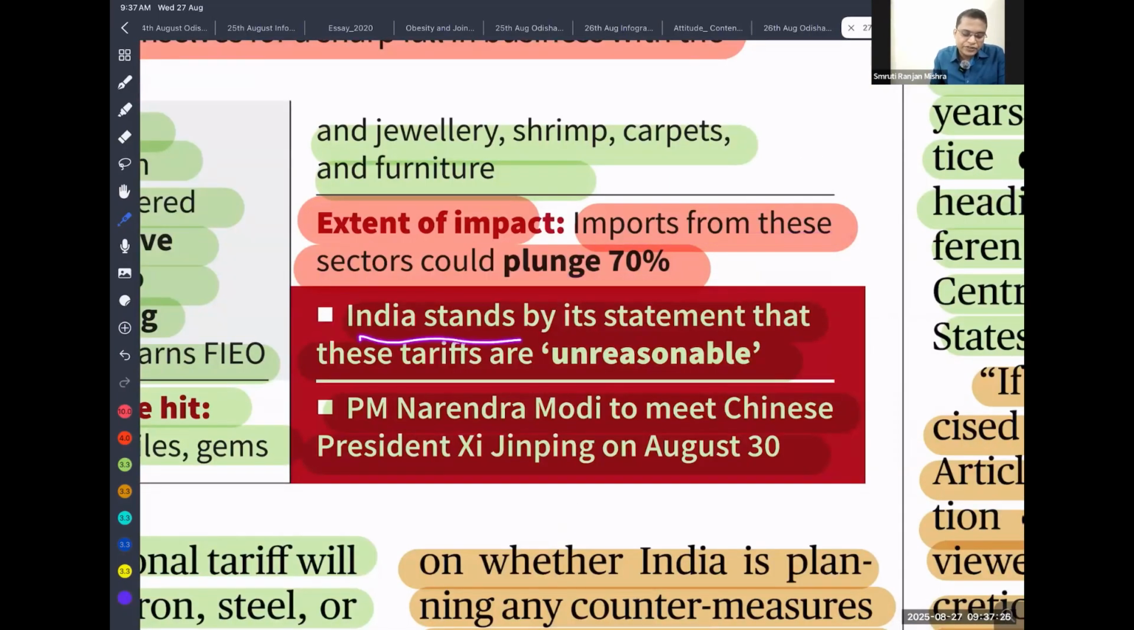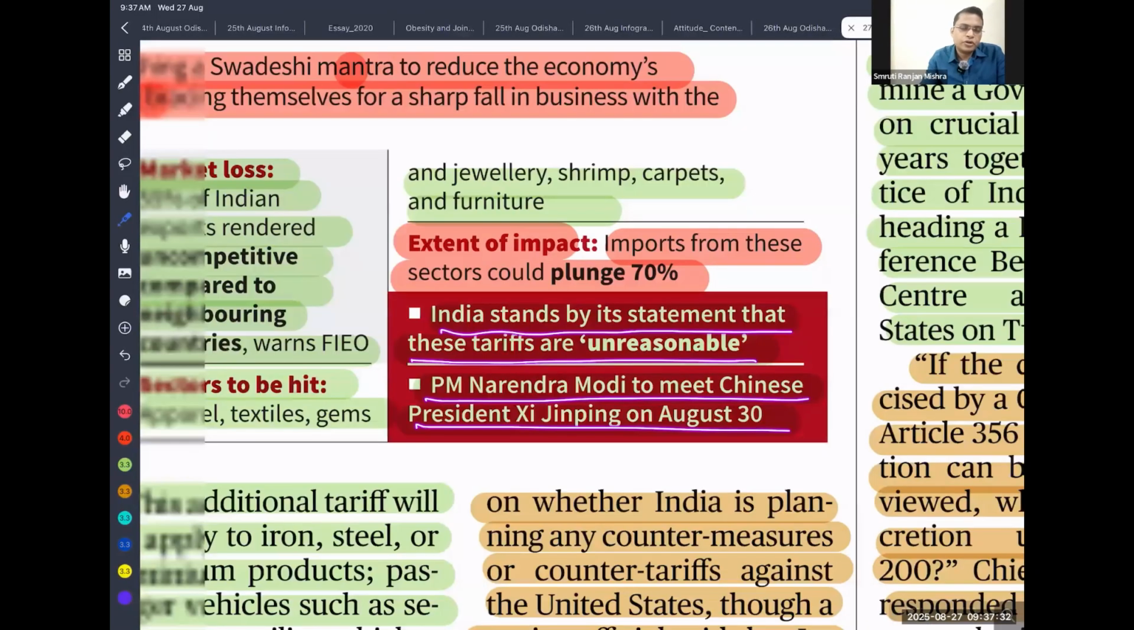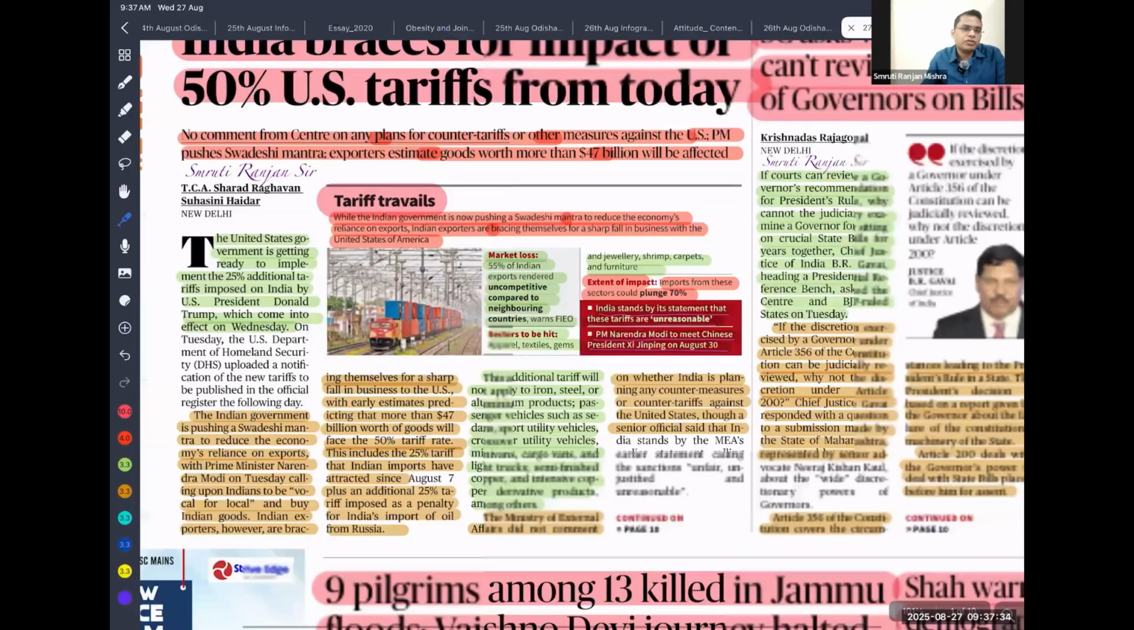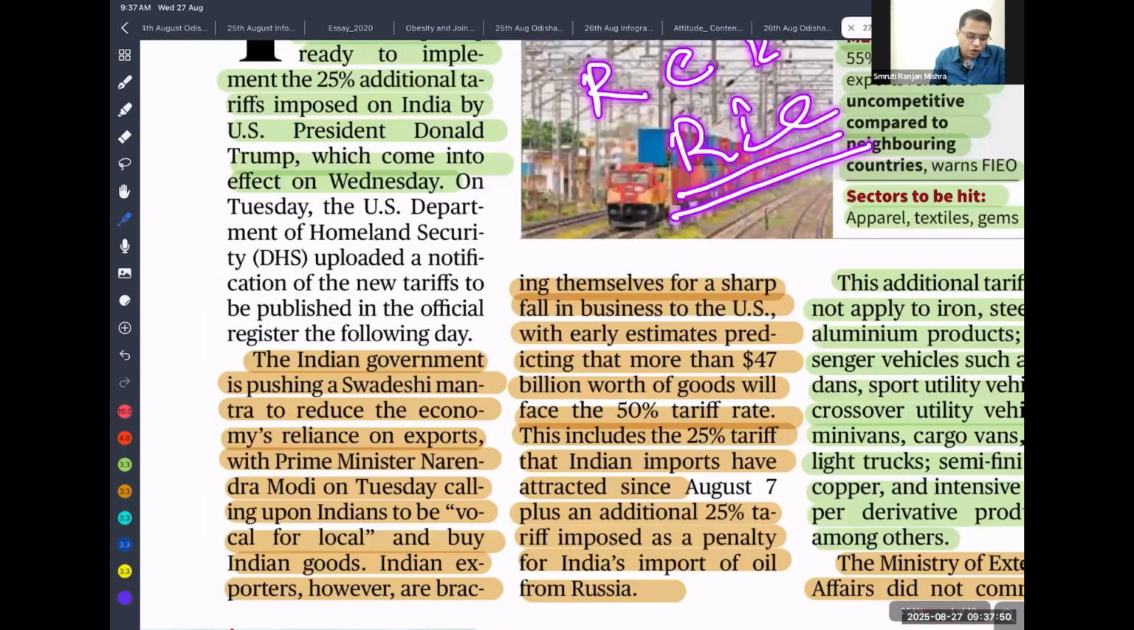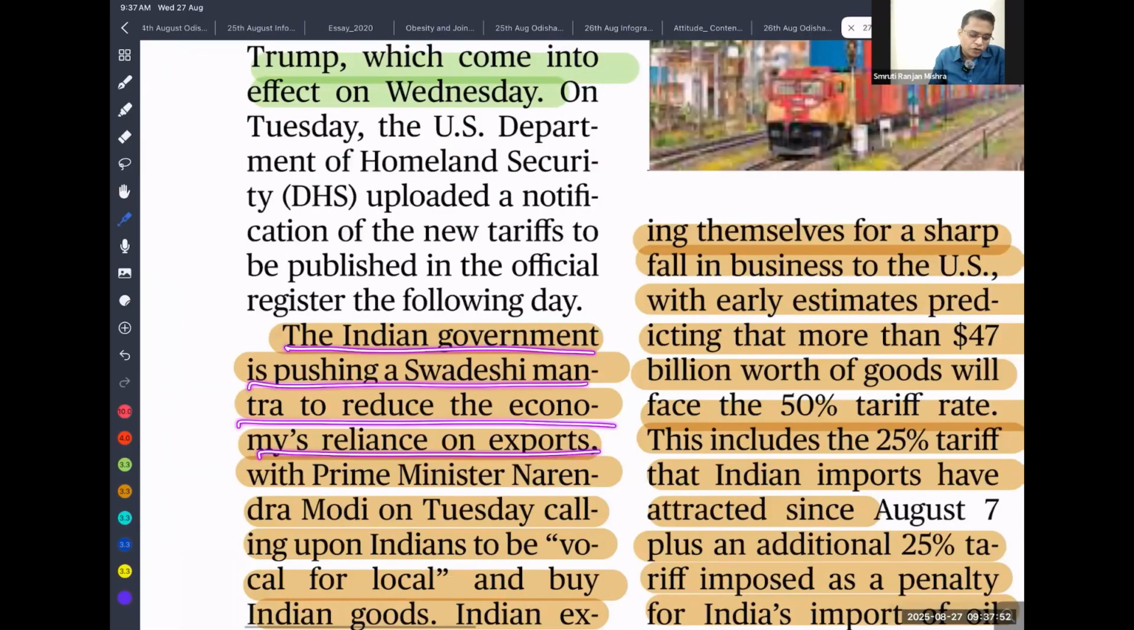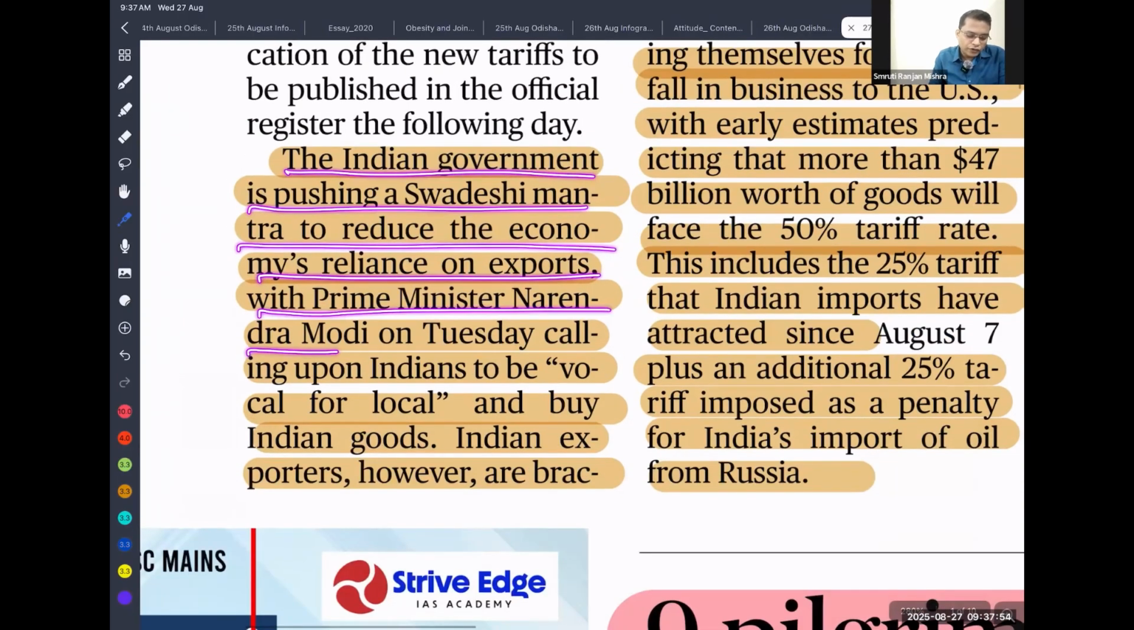India stands by its position; the meeting with Chinese President Xi Jinping was on August 30, after the tariffs from the USA. So India is engaging with multiple partners, and one of them is China. We are engaging with China, and China and India together, this is called RIC. The Indian government is pushing the Swadeshi mantra to reduce economic reliance on export, with Prime Minister Narendra Modi calling upon Indians to vote.